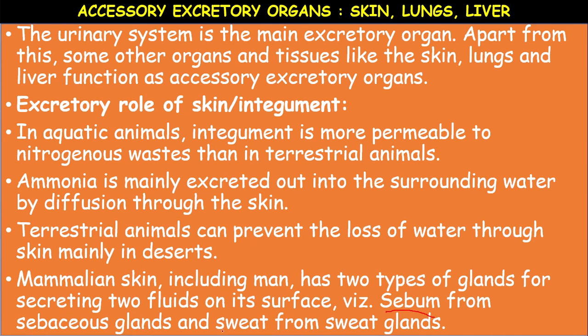The sweat is produced from the sweat glands. Actually, some excess of salts and water will be filtered by the sweat glands of the skin, which are located in the dermis region. Okay, so they eliminate the waste materials in the form of sweat.